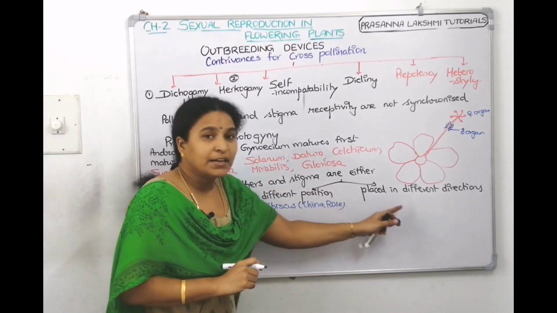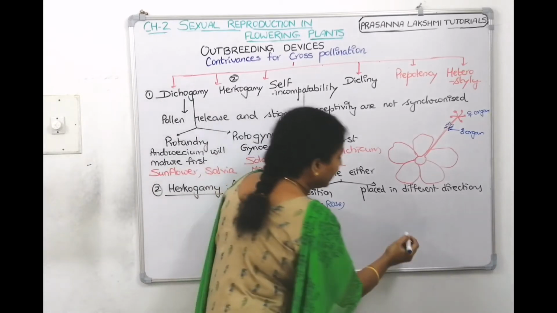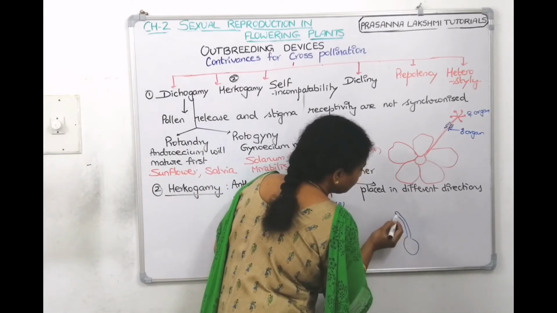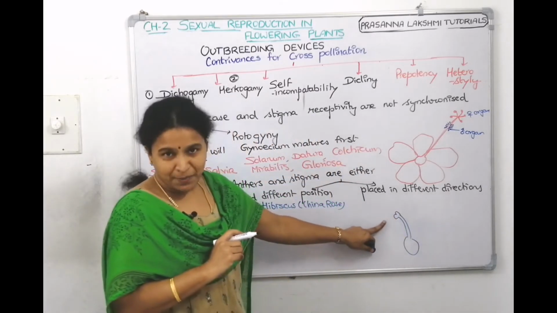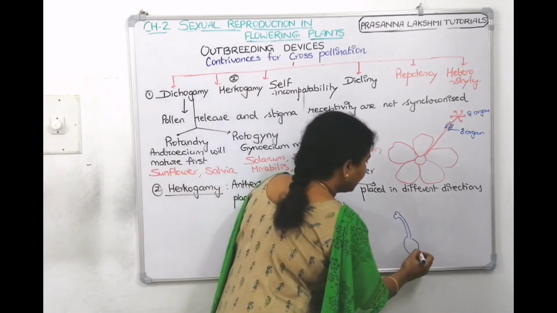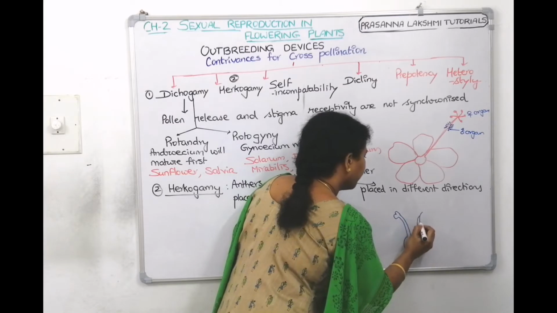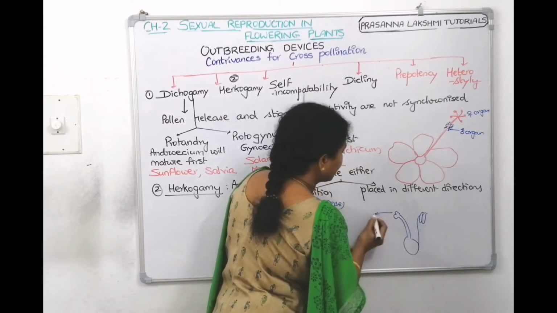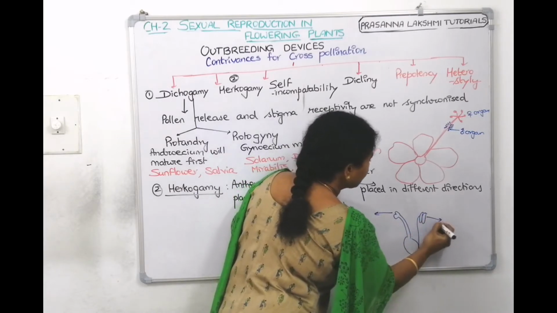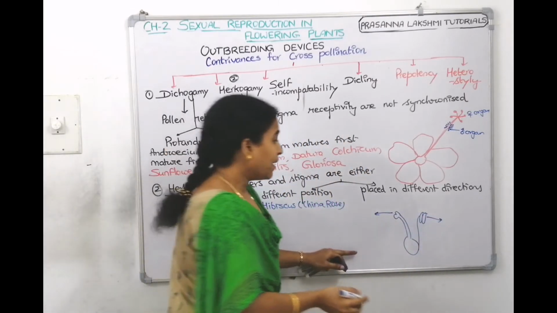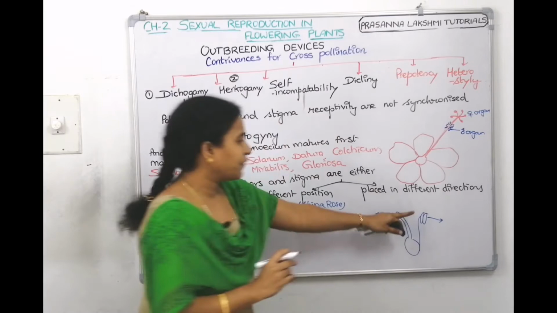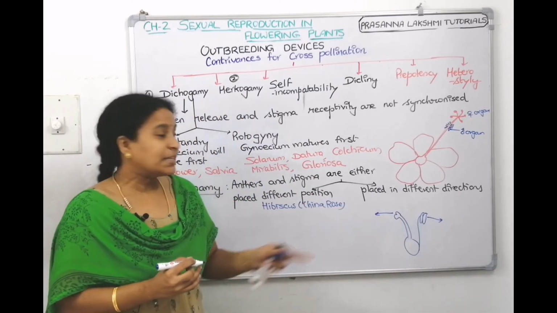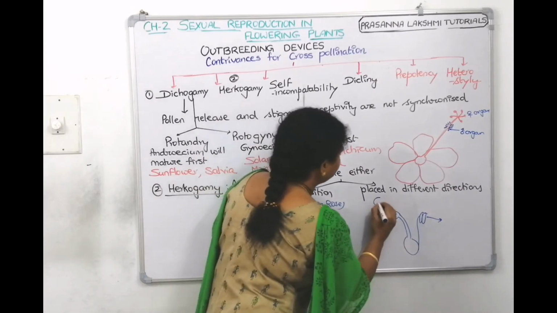Now, next one is different directions. If you take another plant where the stigma is facing this direction, anthers are facing a different direction. So, then that is called as another type of hercogamy. Example for this is gloriosa.